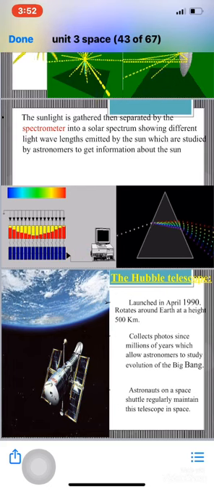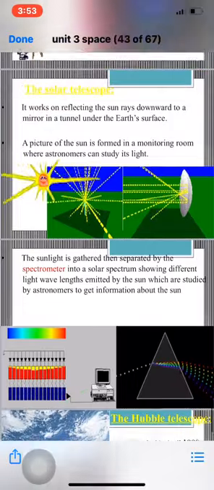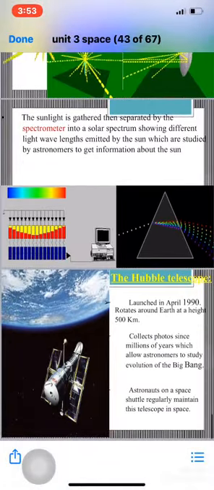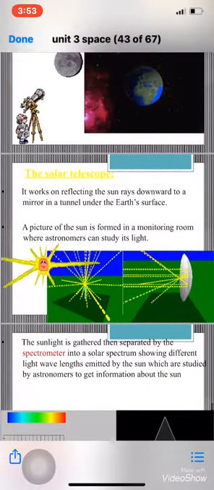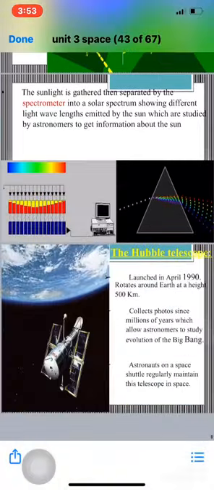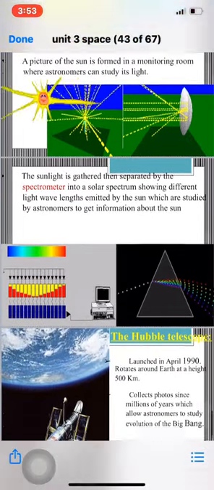You have to know the founder of each theory and the date on which each theory was founded, and the assumptions or idea of the theory. At last, you have to know that you have two instruments, which are the solar telescope and the Hubble telescope. The solar telescope is centered on Earth, while the Hubble telescope is sent to the space.